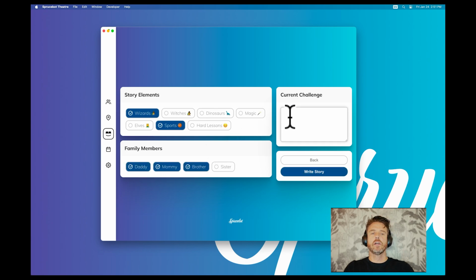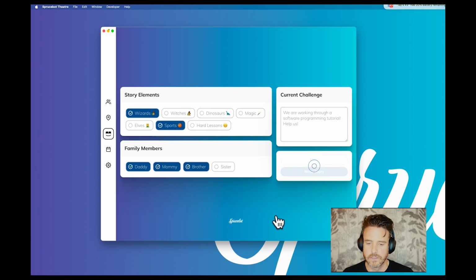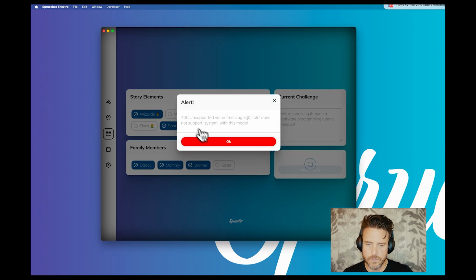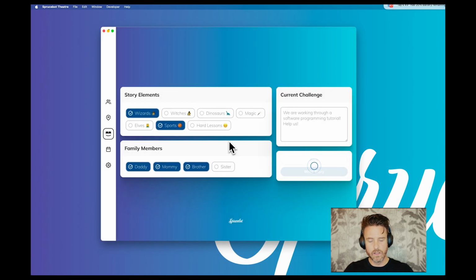Current challenge: we are working through a software programming tutorial. Help us. Write story. 400 unsupported message. Your role does not support system in this model. Well, that's good to know. Oh, look, and we forgot to return busy.